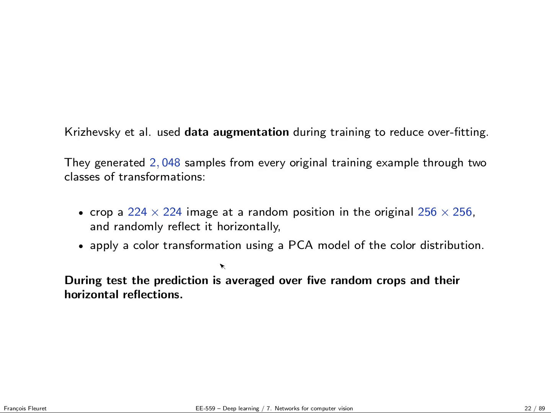And also what they did during test was to use the same stuff. So it's another trick you can use. If you have a proper class of transformations that should keep the prediction unchanged, what you can do, every time you want to classify a sample, is apply a bunch of those transformations to generate several samples, and then average your prediction over those several samples to make your final prediction.